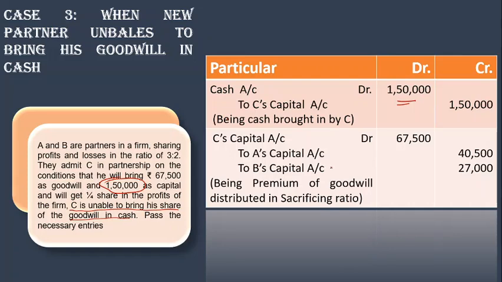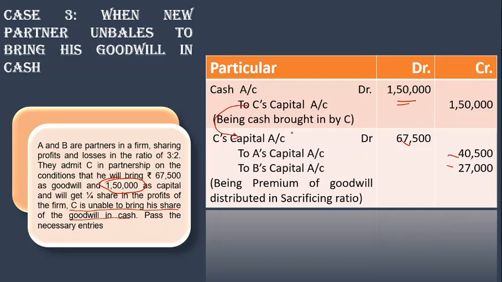Since he is not bringing it, but remember, the share of goodwill is surely distributed to the partners in their sacrificing ratio. So here also the amount of goodwill will be distributed to the partners in their sacrificing ratio. The only difference will be, instead of premium for goodwill, we have taken the money out from his capital account.